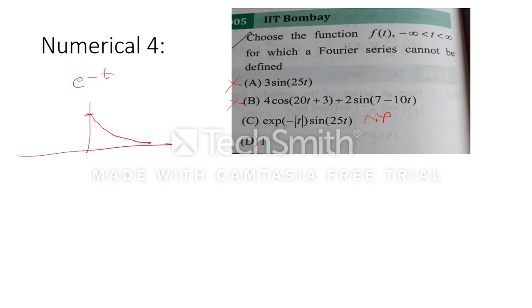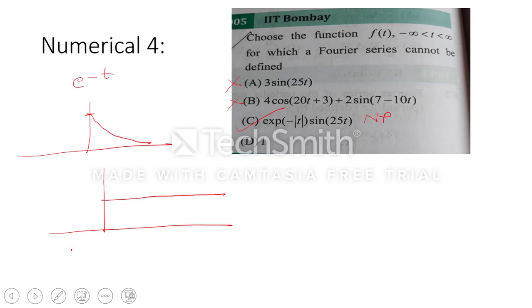Then the fourth option is 1, a DC signal. It is said that in a DC signal the time period is infinite, so it is a type of periodic signal only. That's why C is the correct option, which is non-periodic.